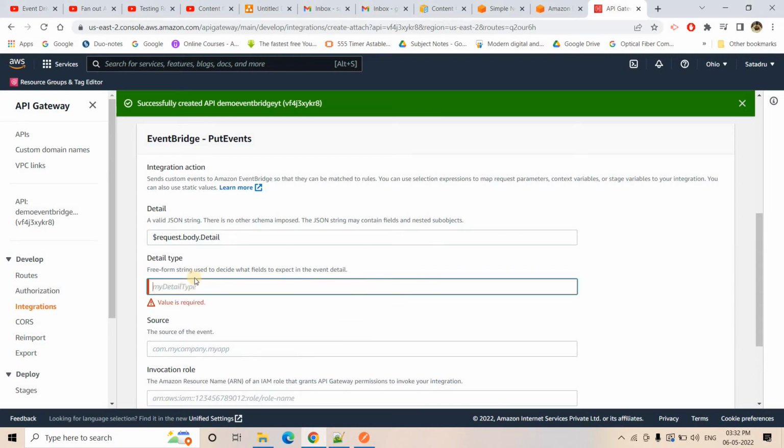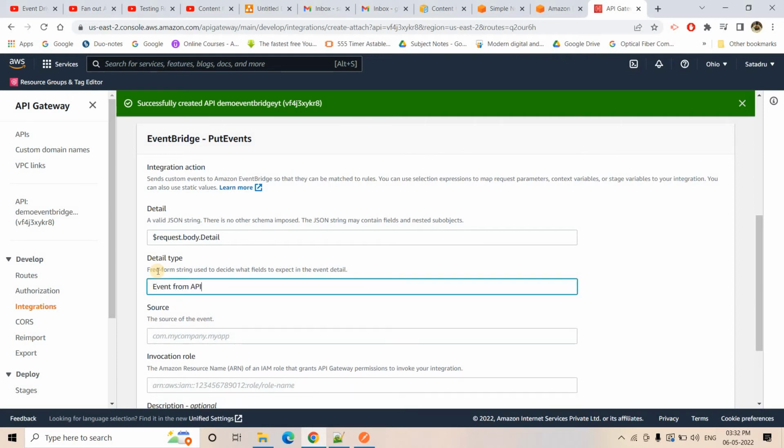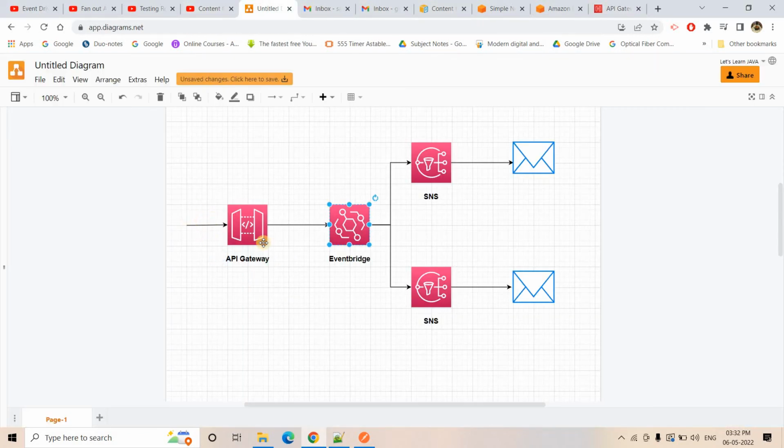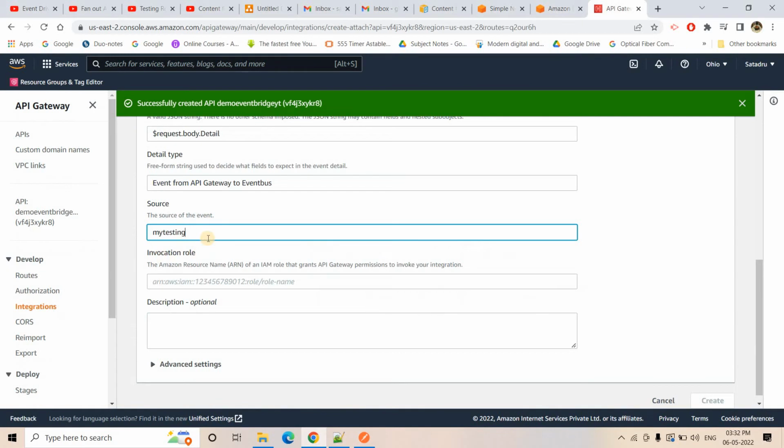Now detail type. Detail type you can put a free form string which can give some information about the details of our event. So here I can write event from API gateway. Okay, now what is our source? I can give any source name, my testing, because the source means, if you check this diagram, which one is actually generating the event, and based on API we are putting that. Currently we are just generating the source for testing purpose. Actually it will be something in an on-premise system as per our earlier diagram. Not a problem. Currently I am just putting my testing something.